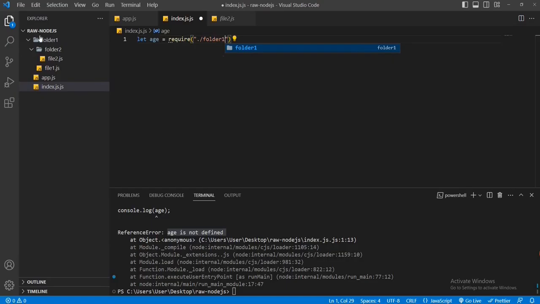After that, within this folder1, we have folder2 and a file1.js file. And within this folder2, we have a file2.js file. If the target file is file2.js, then you have to pass ./folder1/folder2, and after that, we have to pass /file2.js. Here .js is optional. Now I hope it makes sense. In our case, the target file is a sibling of the current file, so I'll pass ./app. Now console this variable age.